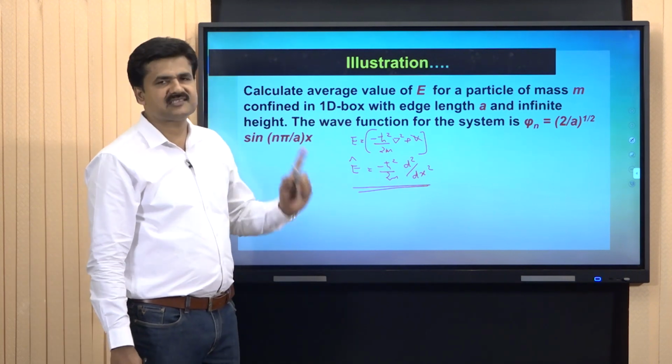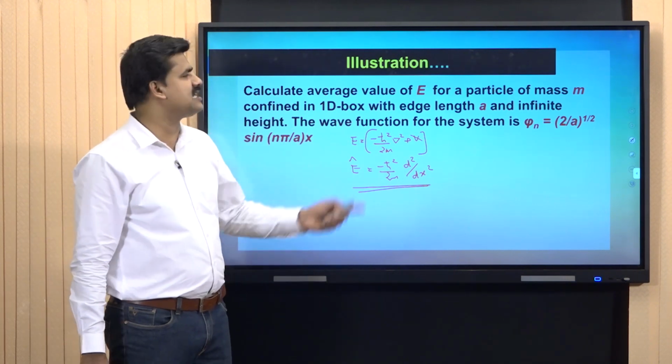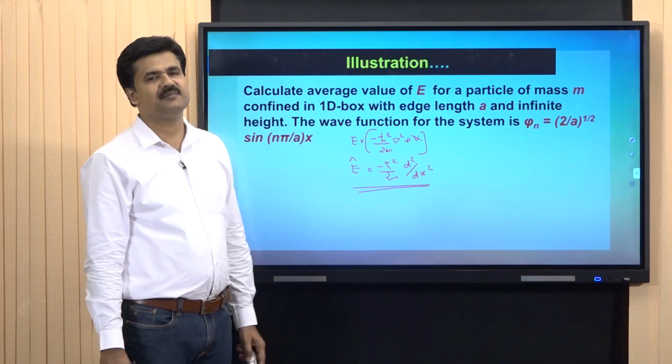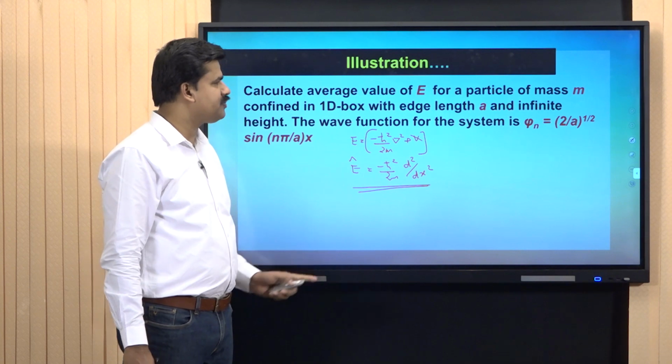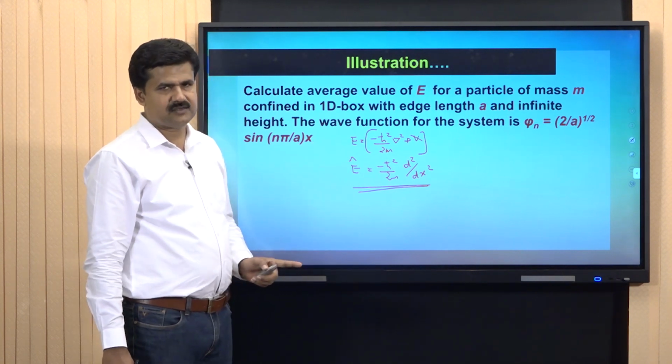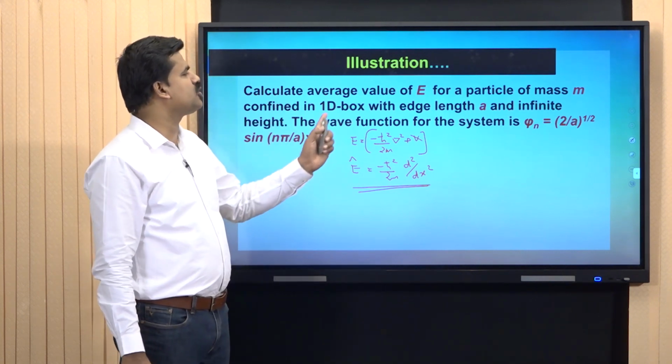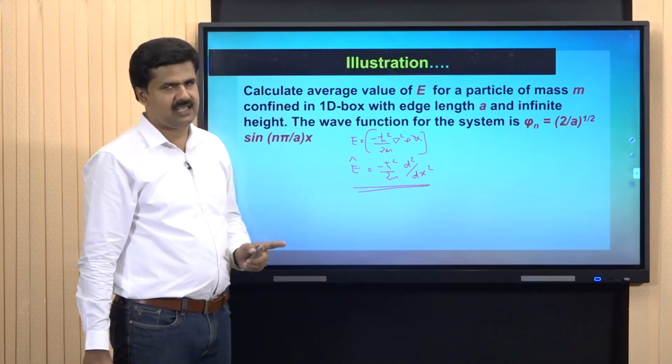We know psi n and psi star n are both the same, equal to root of 2 by a into sin n pi by a into x. So, we already have the energy operator and wave function. The limit of integration is also known, from 0 to a.